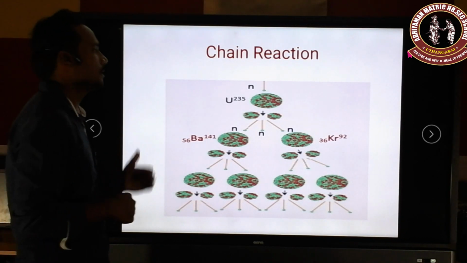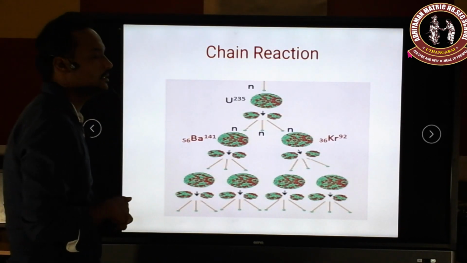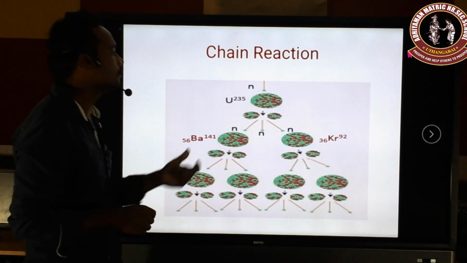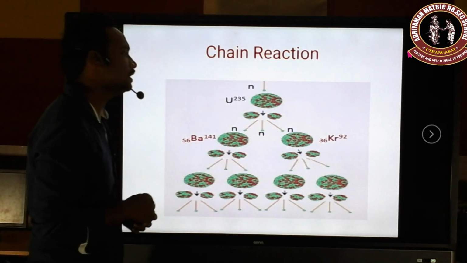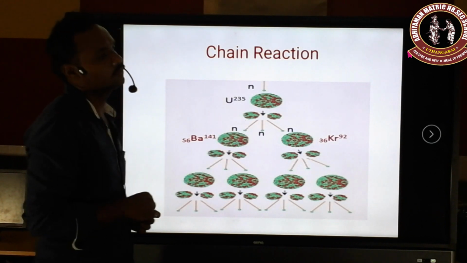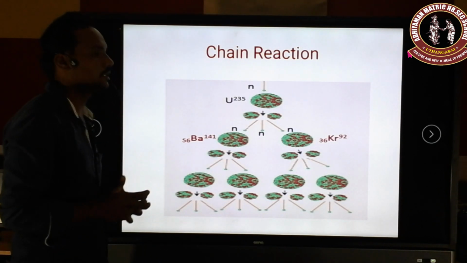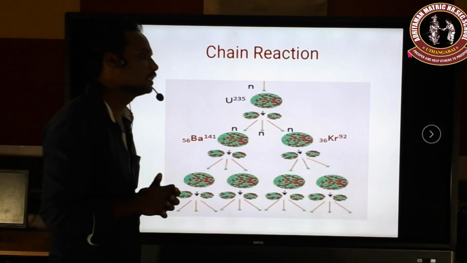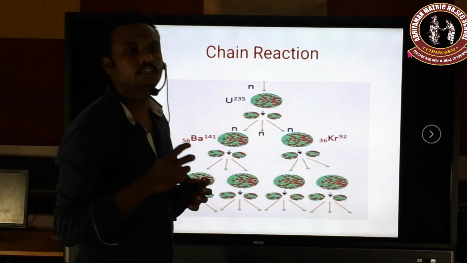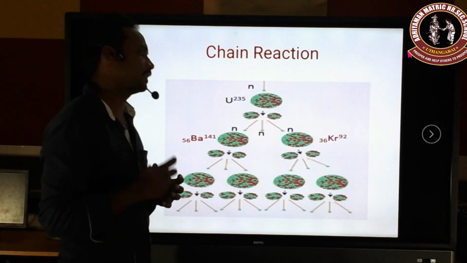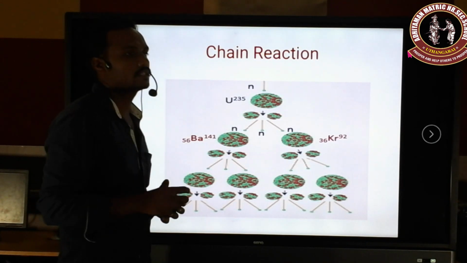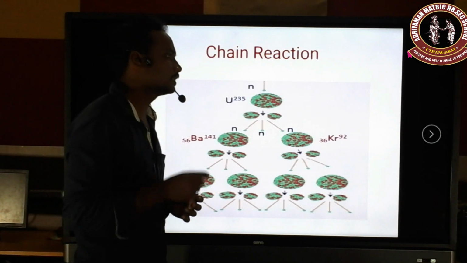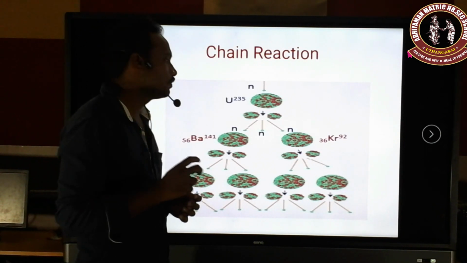Already we have seen the nuclear fission reactions. One neutron bombards uranium-235. It will be split into two small fragments and also produce 3 neutrons. These 3 neutrons are further captured by another 3 uranium nuclei. It will again produce 3 fission reactions. These three fission reactions each produce 3 neutrons, so 3 into 3, we get 9 neutrons.